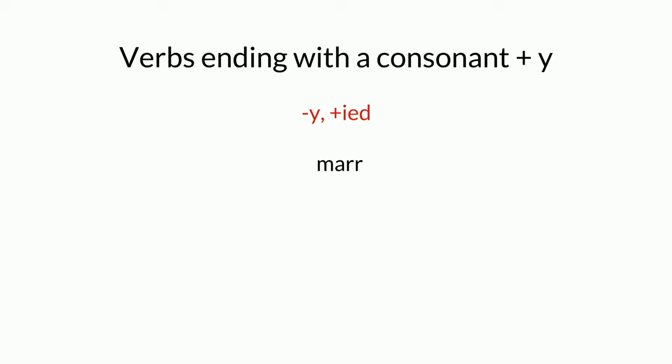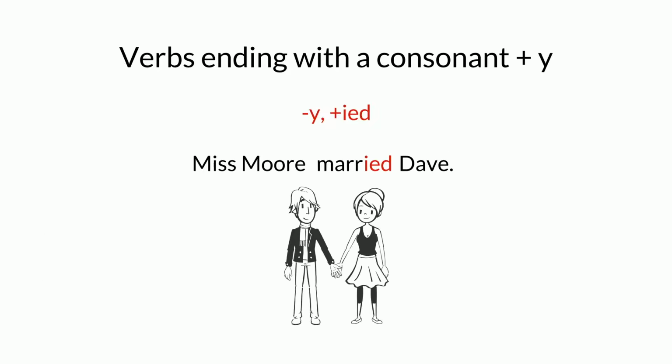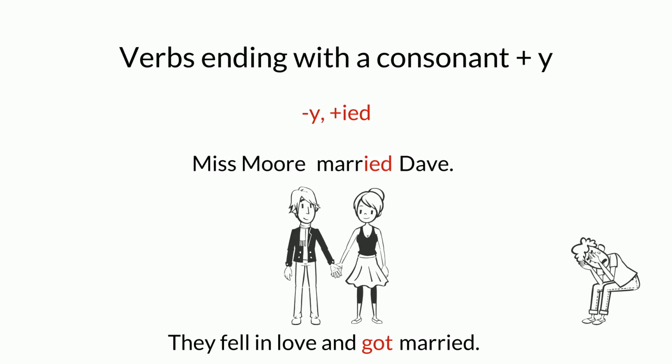For verbs ending with a consonant and y, we delete the y and add ied. Marry becomes married. Miss Moore married Dave. Married in this sentence is a verb. They fell in love and got married. Married in this sentence is not a verb. It's actually an adjective. Got is actually the main verb. In English, we don't put two verbs together. So if you see two verbs next to each other, one of them is probably not a verb.